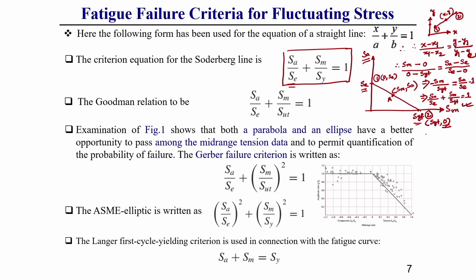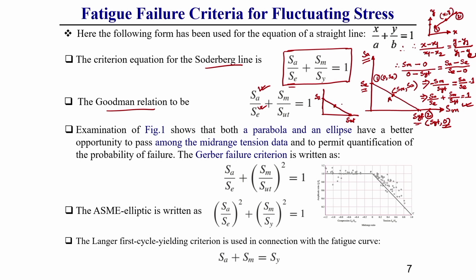That equation is shown as the Soderberg line. Similarly, for the Goodman line, we can write SA by SE; here also the line starts from the endurance strength and goes to the ultimate stress. This you should keep in mind.